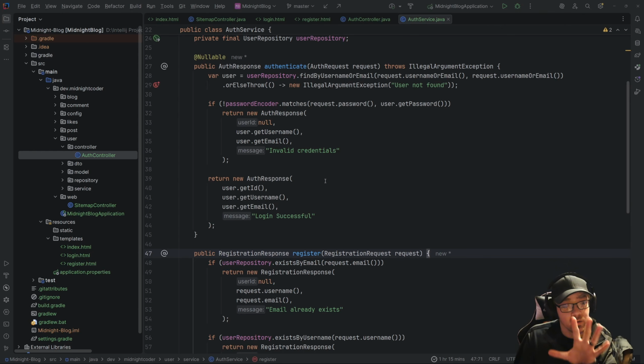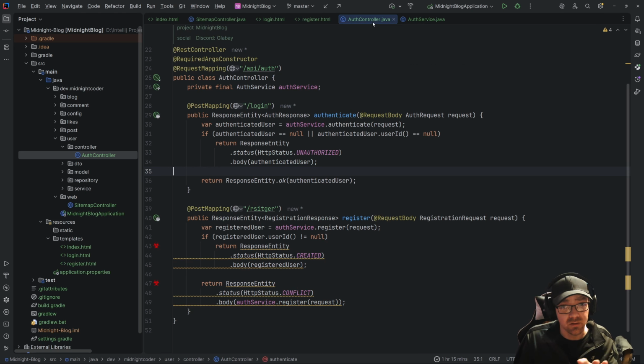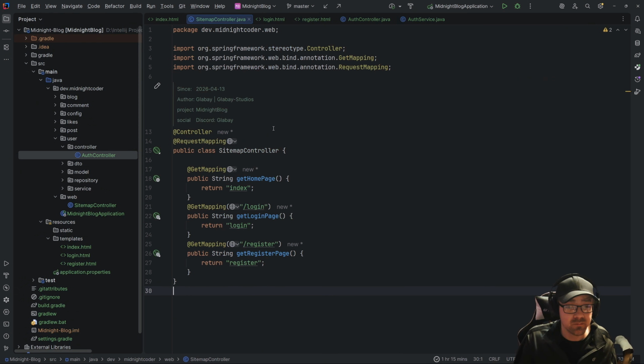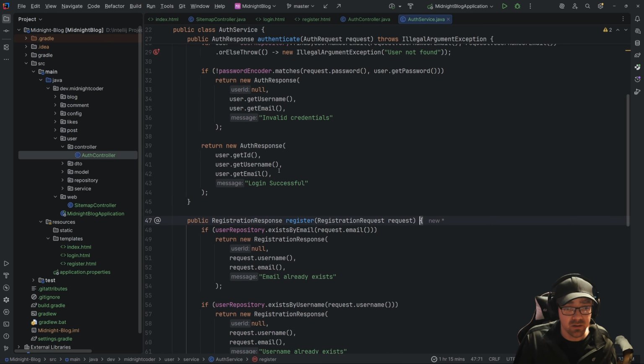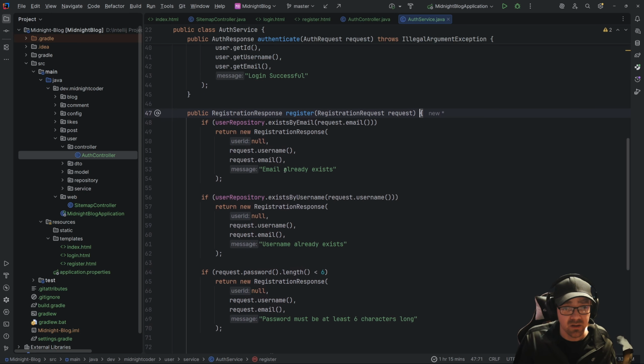So just a quick note here. While I've been working on the HTML and the controller aspect, I decided to clean up the authenticate and the registration process and be a little more descriptive rather than throwing errors that the client will never see and making it harder on myself.